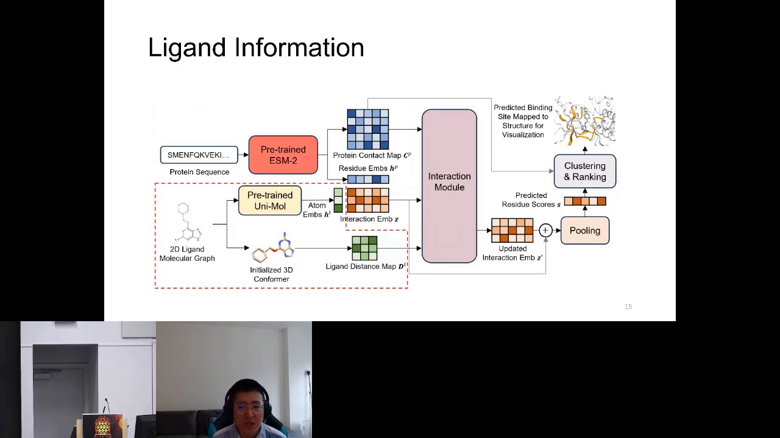For ligand feature extraction, we use the 2D ligand molecular graphs or SMILES strings to be fed into a frozen pre-trained Uni-Mol, which is an SE3 transformer-based framework for universal molecular representation learning. The pre-trained Uni-Mol can generate atom-level embeddings for each ligand. Besides, we use RDKit to generate a 3D conformer for each ligand to compute the corresponding ligand distance map.